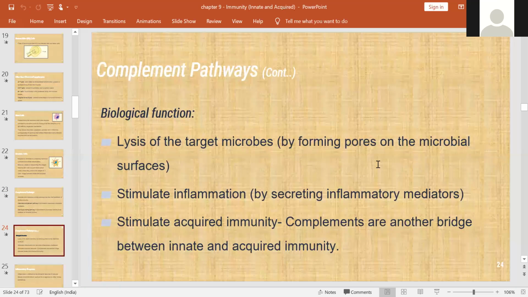Another biological function will be there after lysis of target microbes. After lysis of target microbes, there will be stimulation of inflammation. So this stimulates the acquired immunity, and this is another bridge between the innate and acquired immunity.